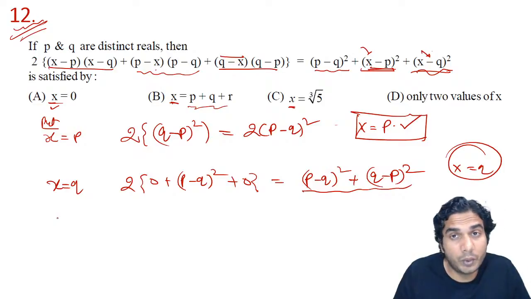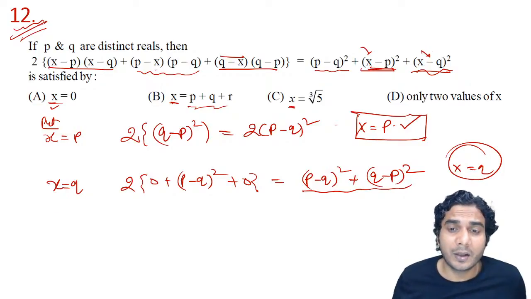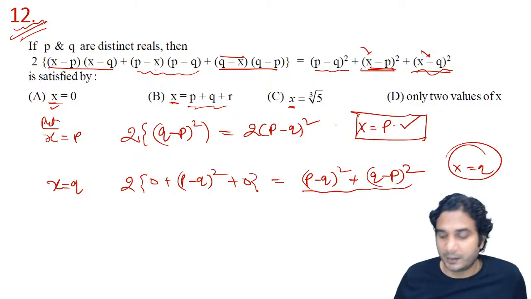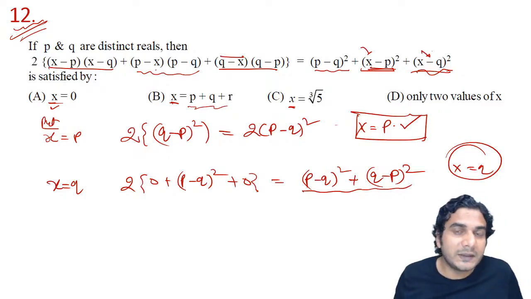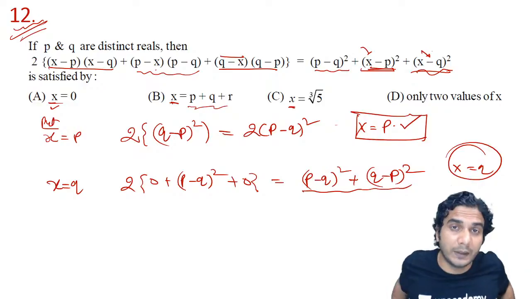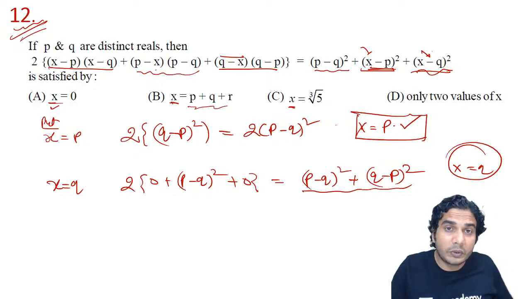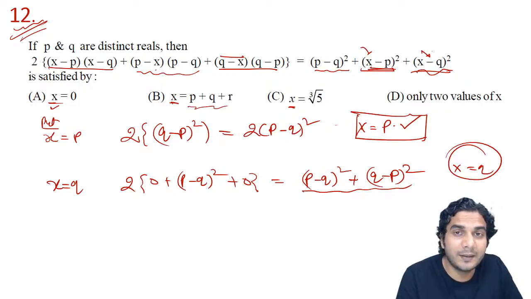Oh, so we have got two roots, but both roots are not given in the options. Then how to find it out? Oh, now you should understand. If two values are satisfying this equation and those two values are not given, but other values are given, that means it has more than two roots. And if it has more than two roots, then it must be an identity, right? So certainly it is an identity, right?